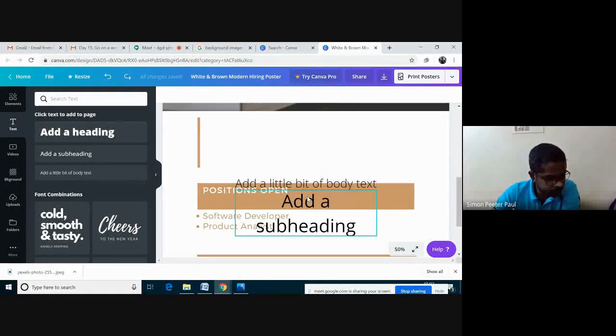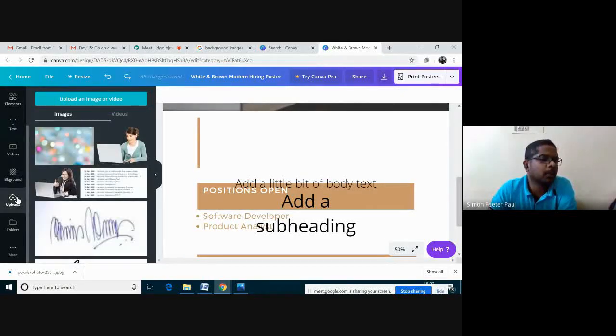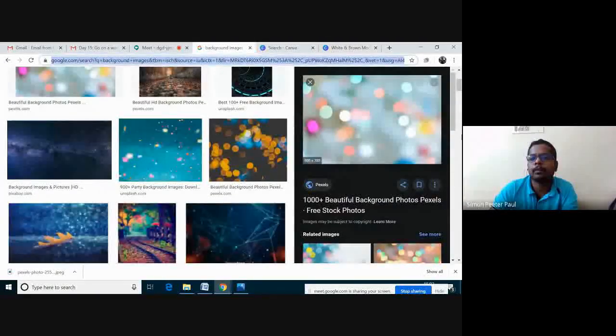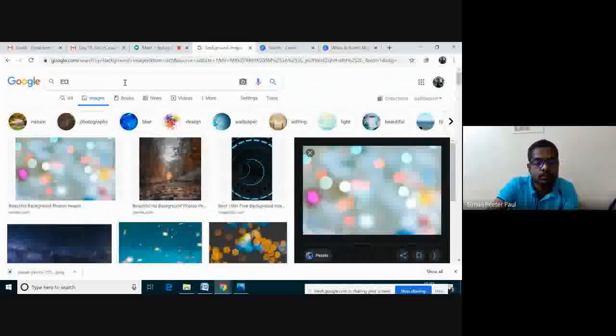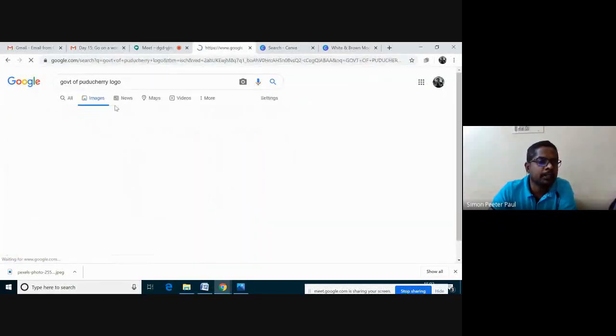How to insert logos? Logos are like images. Suppose I have any logo, go to upload and you can insert that image as a logo. Okay, if I want to add a logo, Government of Puducherry logo, I'm typing here.